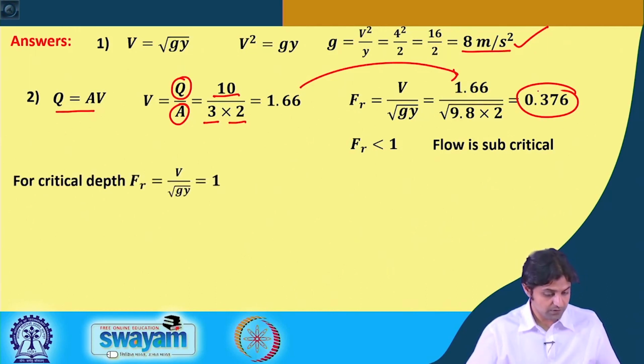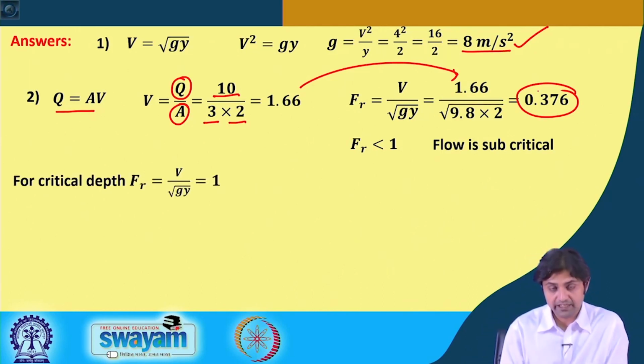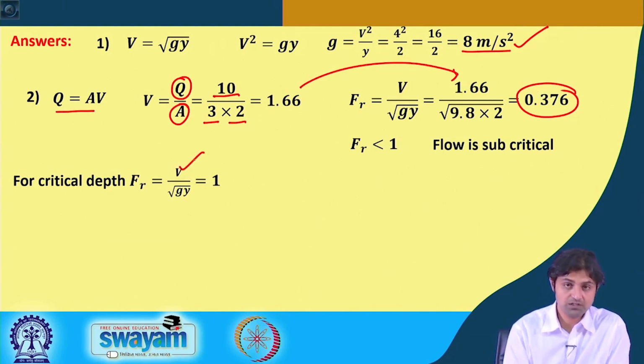Now, the second part was we have to find out critical depth for the same flow conditions. So, if the same flow conditions are there, v is not going to change, the only thing that we can change is y. And for the critical depth, Froude number has changed from 0.376 to 1, therefore, y will change.